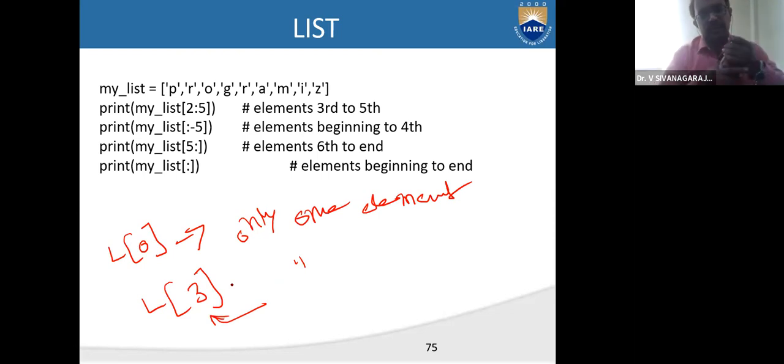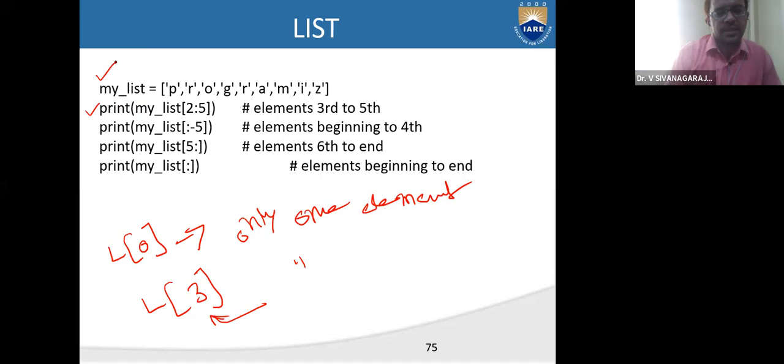Other than this, we can also access more than one element. How to access more than one element? That time you need to specify the starting value and ending value. So this is the example. Print my list.